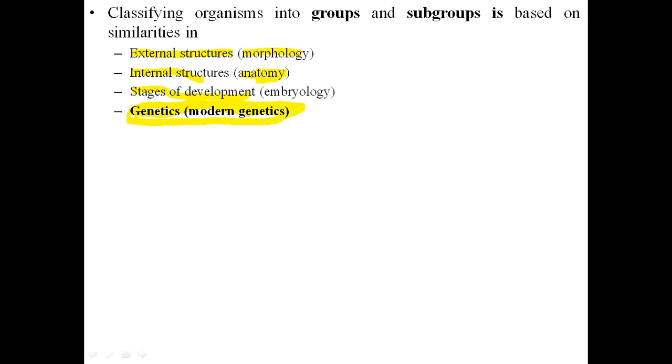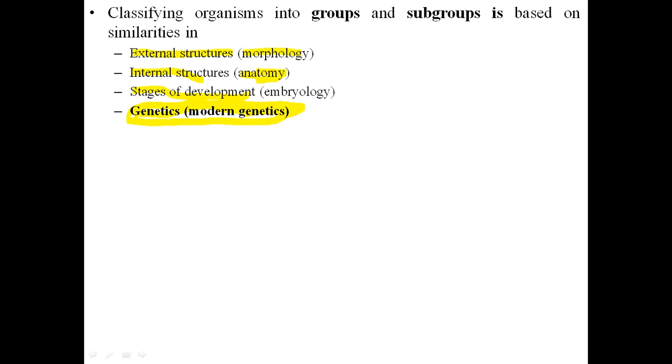Which chemical material inside the cells is responsible for the inheritance, for transferring the characters from the parents to the offspring? This is in fact the nucleic acid.